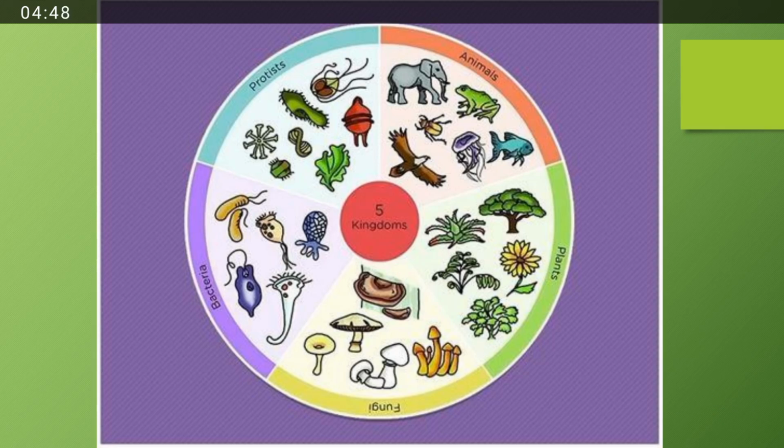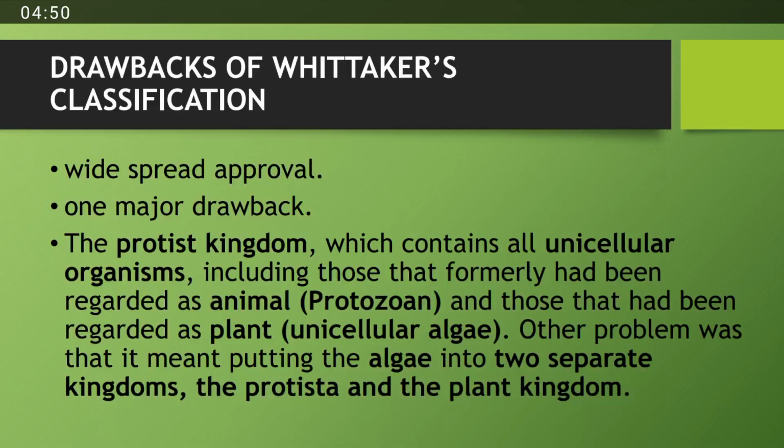So that was Whittaker's classification, but there were some drawbacks because of which it is not approved right now. When it was proposed, it received widespread approval because it had different characteristics at that time, and it was approved by a lot of scientists also.